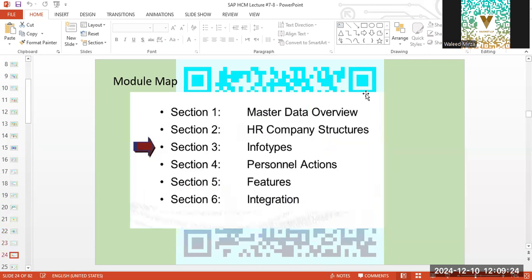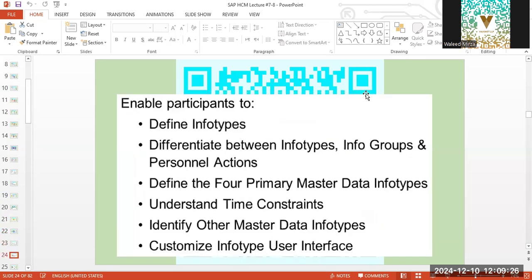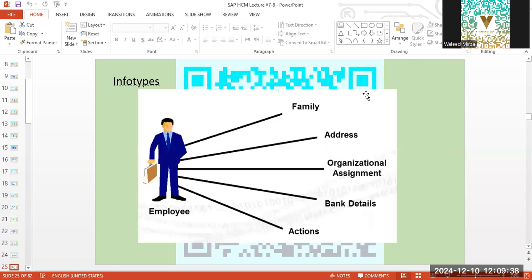Okay. Info types. Now, what are info types? Info types are the most crucial parts of your master data. And we have four primary master data info types. We'll just see that. Now, the family, address, these nodes are the info types. Family will have all the details and fields for family names, the dependents, spouse, marital status. Okay, so an info type is basically a node where it captures all the data.